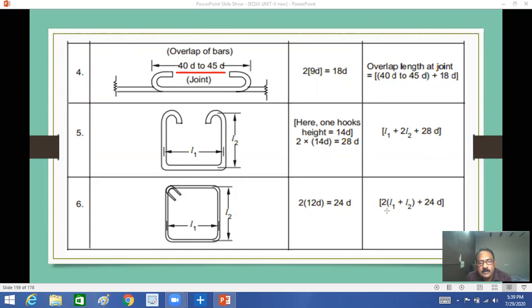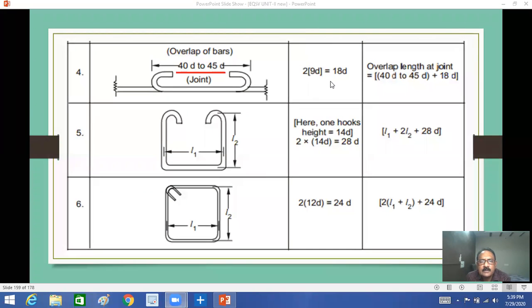Okay, for stirrups 2A plus B or 2L1 plus L2, where length and width of your stirrups are center to center, plus 24D, that is outer to outer AB. Okay, this you can calculate, right?